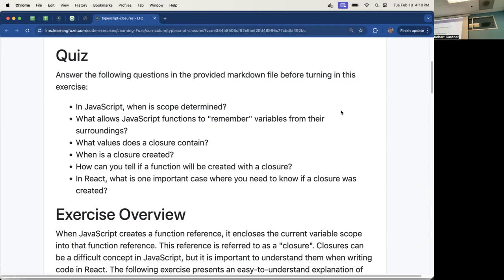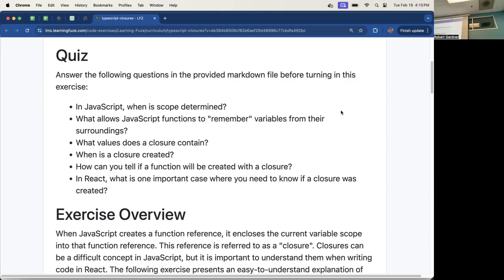So scope, we have to figure out what is scope. What do we mean by scope? And the question here says, when is scope determined in JavaScript? Do you know what scope means? Is it like the beginning and ending of a function? Okay, that defines where the scope happens, at the beginning and ending of a function. You were going to say?